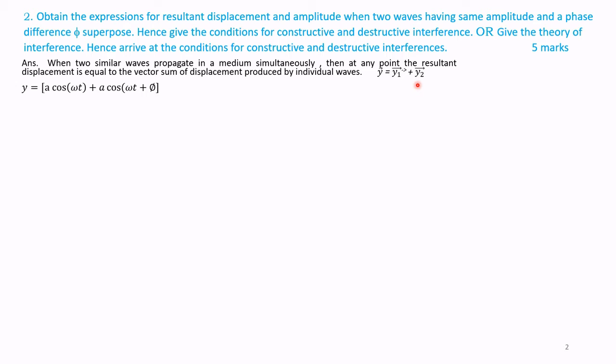Because it is a sine wave, y is equal to a cos omega t plus a cos of omega t plus phi, where phi is the phase difference. Trigonometrically, this is written as 2a cos of phi by 2 into cos of omega t plus phi by 2.